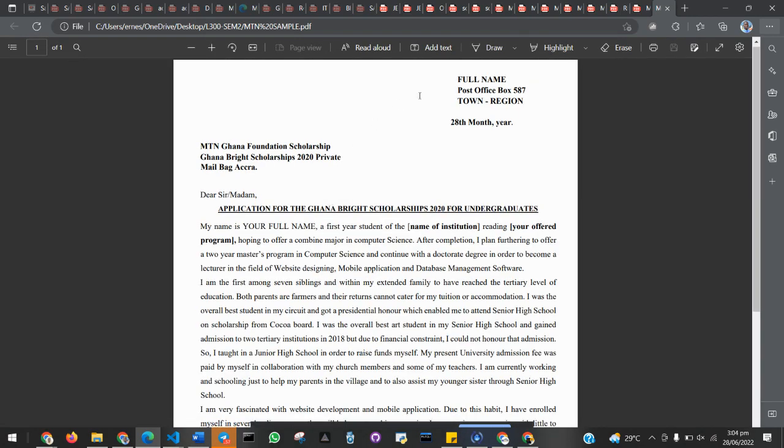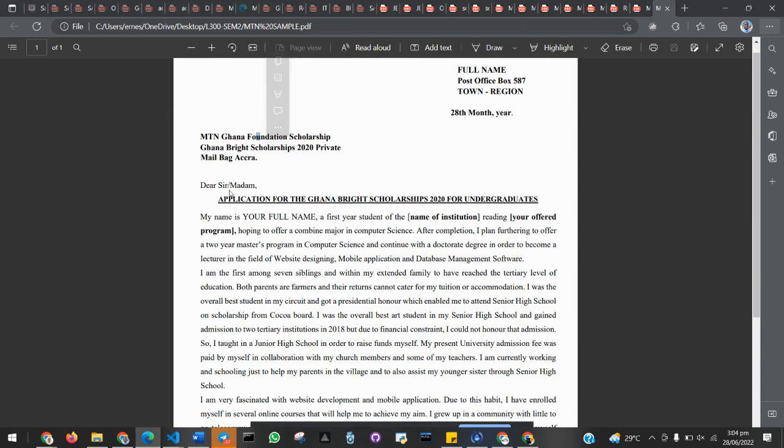So in this letter, you are supposed to include your full name here, your office, your address, the month. Then this is the address for MTN: MTN Ghana Foundation Scholarship, then Bright Ghana Scholarship 2020. So this is not 2020, okay? This is 2022. And the Private Mailbag, Accra. Dear Sir/Madam, then Application for Bright Ghana Scholarship 2022 for Undergraduates. That should be your title.